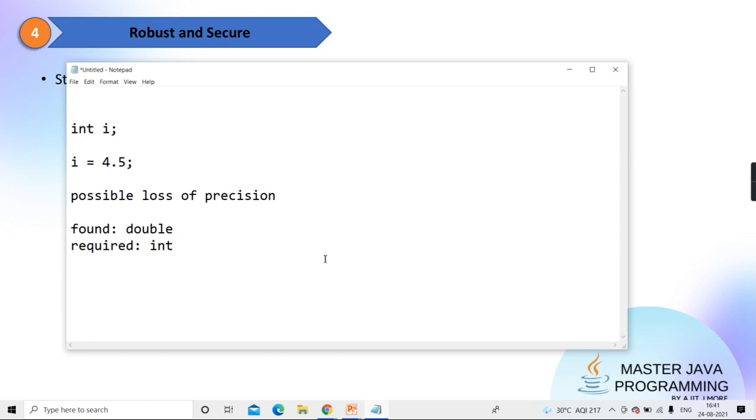You understanding? I hope you are understanding. But in Java, if you have a double variable and to that you are assigning an integer, no problem. Why? Because double is already a wider value, no? And when you're storing a narrow value in a wider one, no problem. No loss is going to happen. But a wider value you're storing in a narrow value, getting? 4.5 is wider and you're storing it in narrow. There is a chance of loss, and therefore it gives an error. It will give you a complaint. Getting? I hope you are understanding.